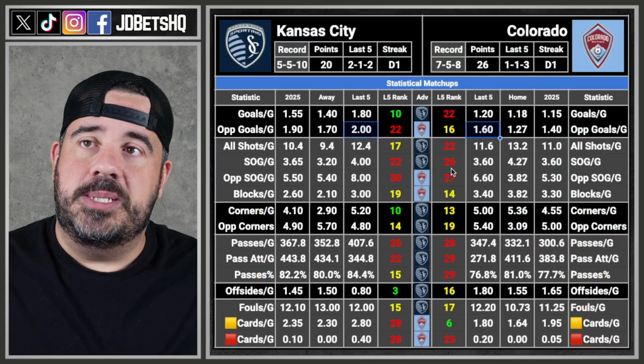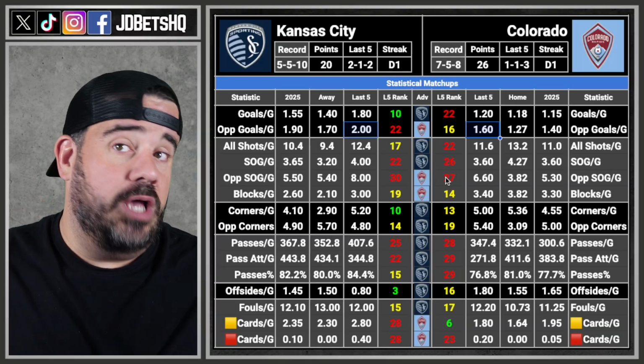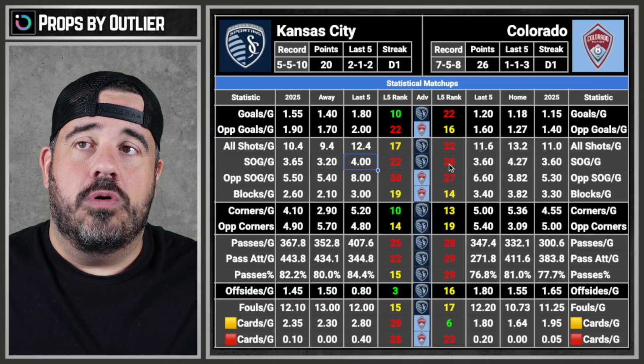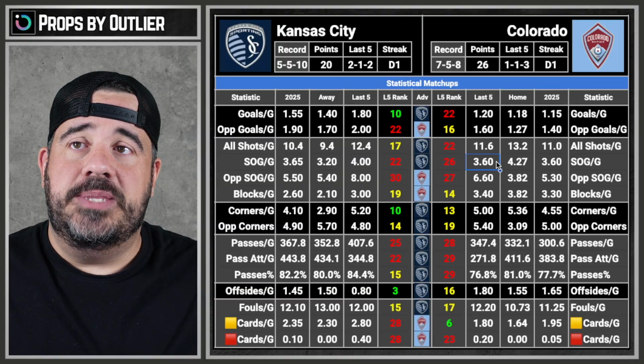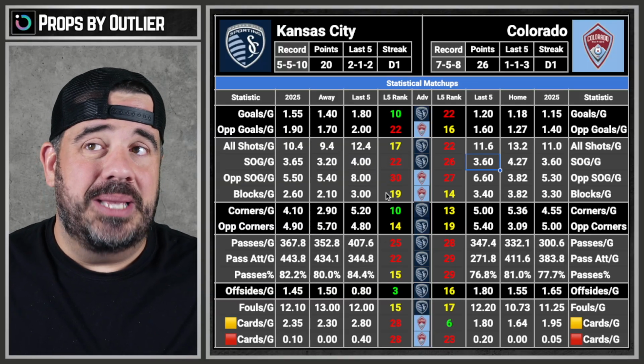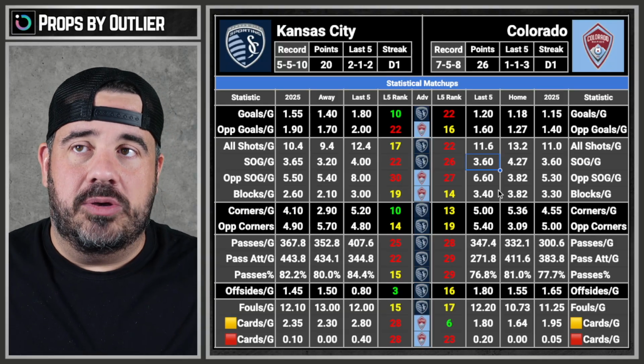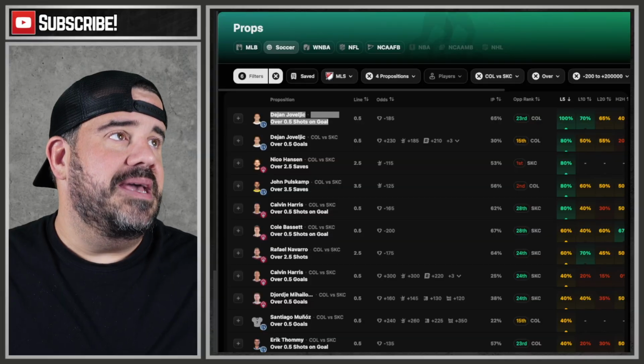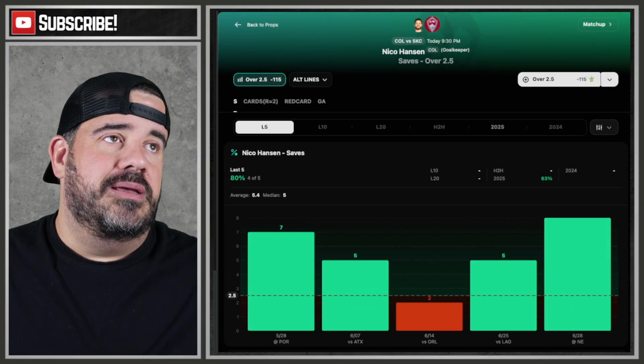So the first thing we're going to see is how many shots on goal the other team takes. Well, Colorado and KC are two of the worst. 4 and 3.6. That's not many shots on goal. You want 5 and 6 if you're going to have a goalie prop. That way you have the potential to have more saves. Make sense? Yes. Could it hit? Absolutely could hit.